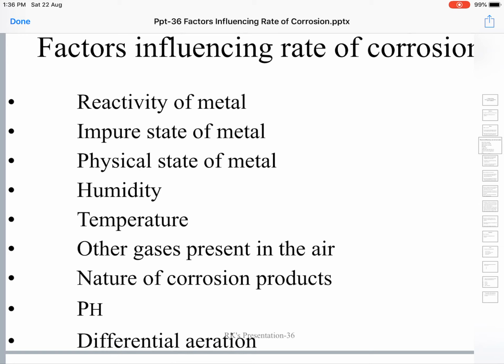There are certain other factors which are related to the environment. We have already seen that.